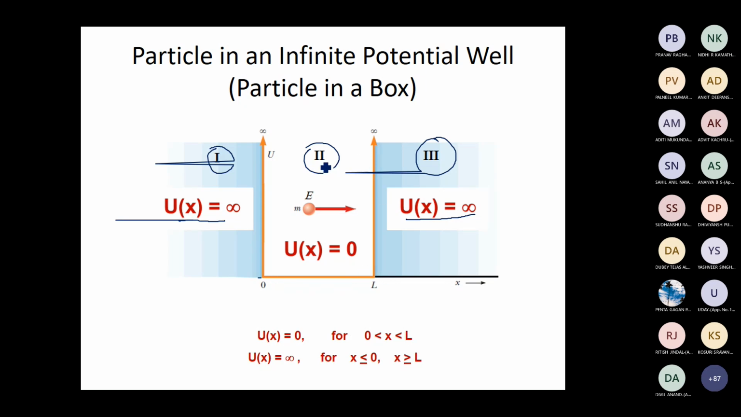So this problem is called the particle in a box problem, or particle in an infinite potential well, because this quantum particle is trapped inside this potential well as it has only a finite energy. It cannot go to region 3 or region 1 because in these regions the potential energy is infinite. So if this particle has to go to region 1 or region 3, it should have infinite energy. But we are giving only a finite energy to this quantum particle. So this particle will be trapped inside this potential well.